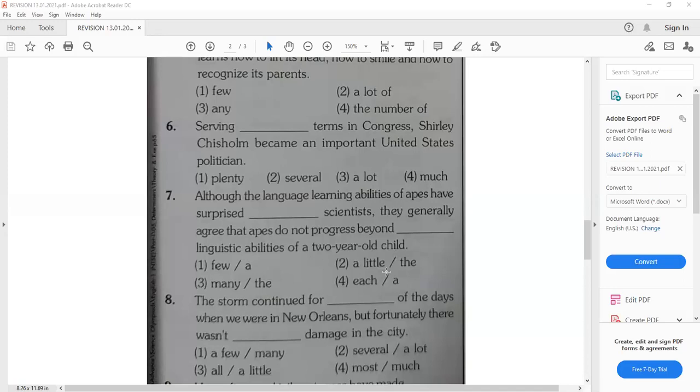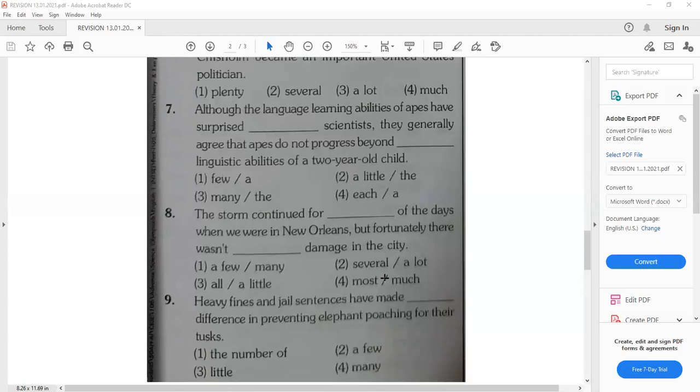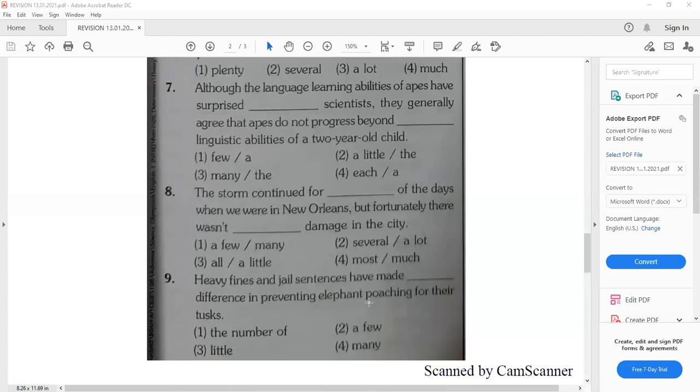Now, dear students, I hope you have understood that these are determiners, and multiple choice questions based on these determiners can be part of our grammar section, right? 3 to 4 marks, or as per the question. The storm continued for dash of the days when we were in New Orleans, but fortunately there wasn't dash damage in the city. This has also got two blanks.